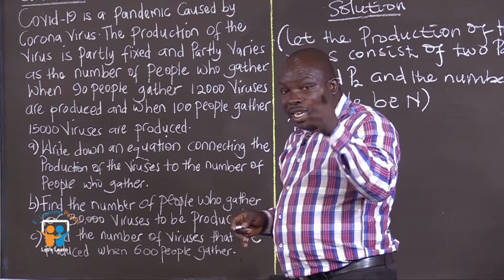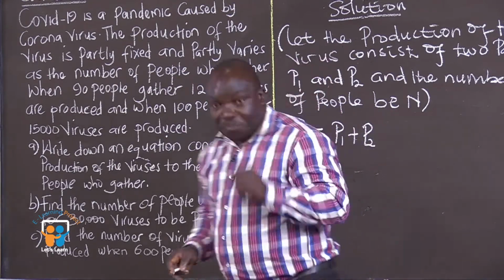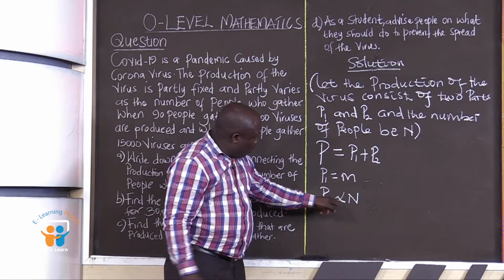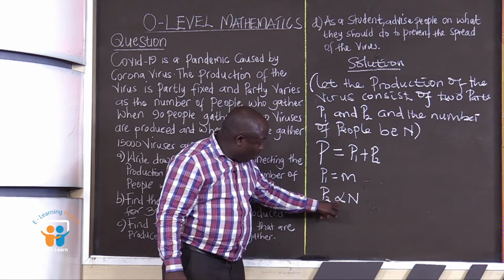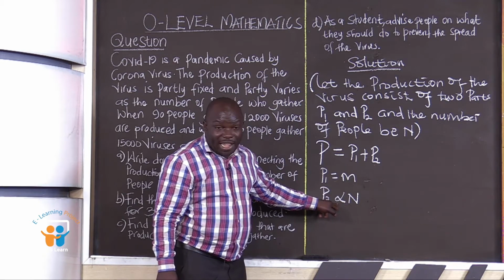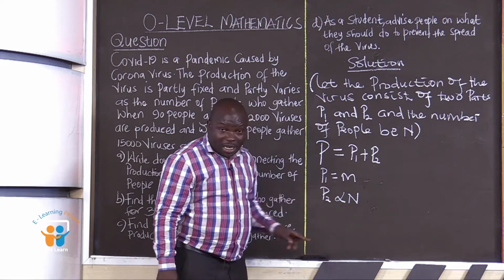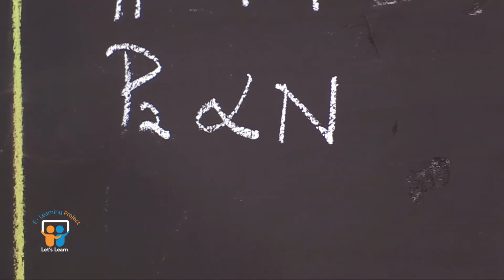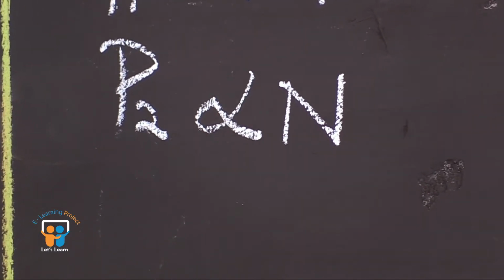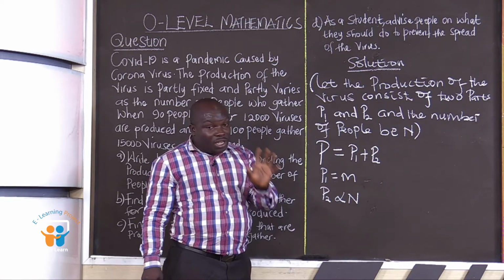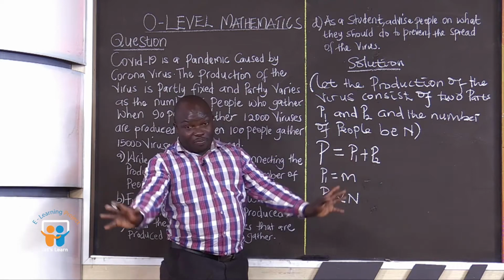That is our target. We said that we must eliminate this proportion sign. This is called a proportion sign. This is called a variation sign. We need to eliminate it. How do we eliminate it? We eliminate it by introducing equal signs with a constant.